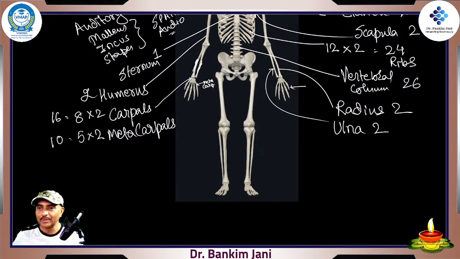Moving on, metacarpals 1, 2, 3, 4, 5 for every finger. 5 into 2, so we have 10. And then finally, they are called the phalanges.